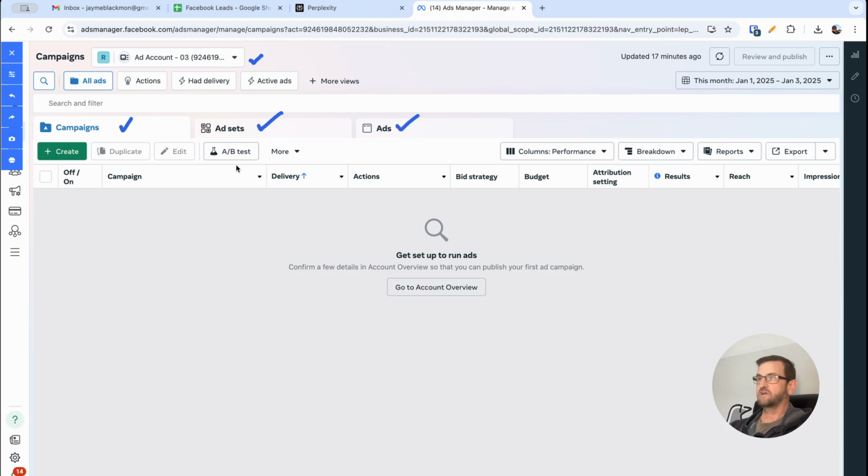Now what you need to understand about the hierarchy of this is that the campaign is the overall parent of ad sets and ads. So once you create a campaign, you'll be prompted to create an ad set, and then you'll be prompted to create an ad. Okay, so you'll see this as we play it out during the ad creation.